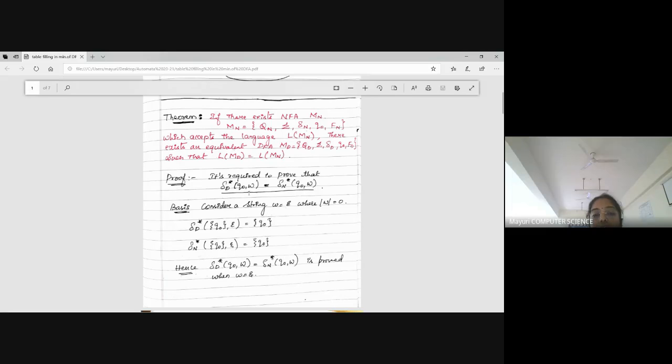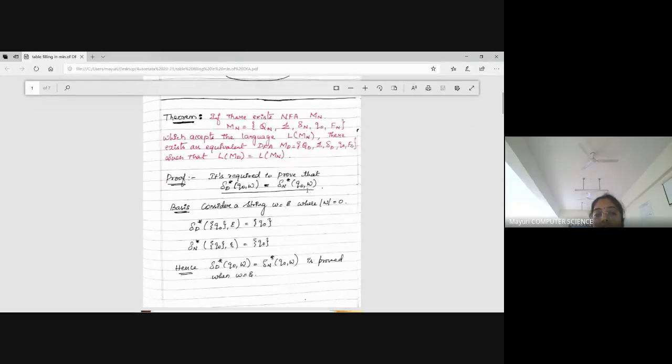So that is equal to del n star of Q naught comma W. What did you understand? If it is reaching the final state, then W is accepted by the DFA. That string is accepted by that machine, and here also that string is accepted by the NFA. This is the statement of the proof.